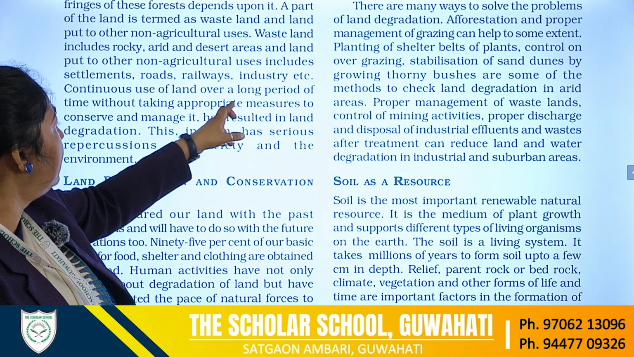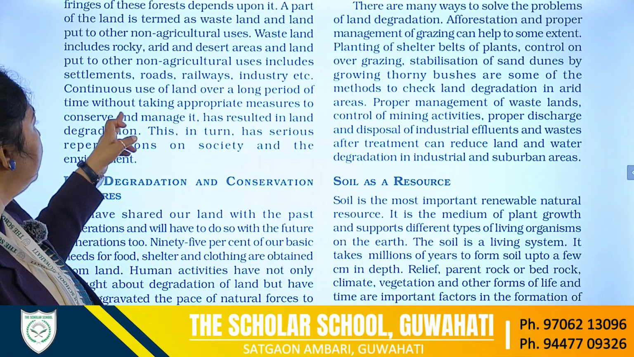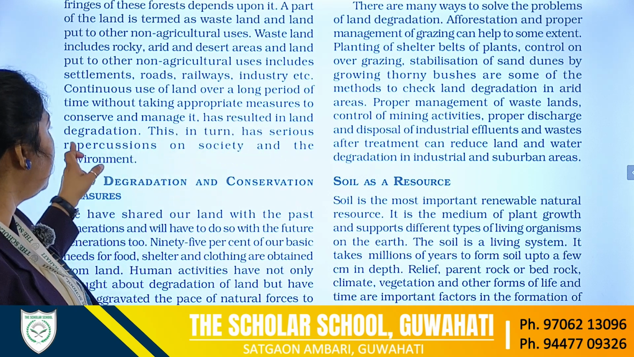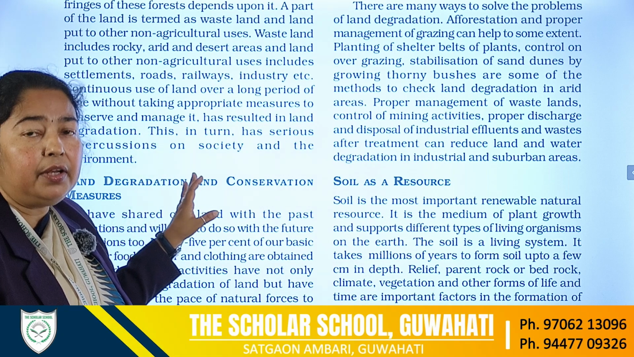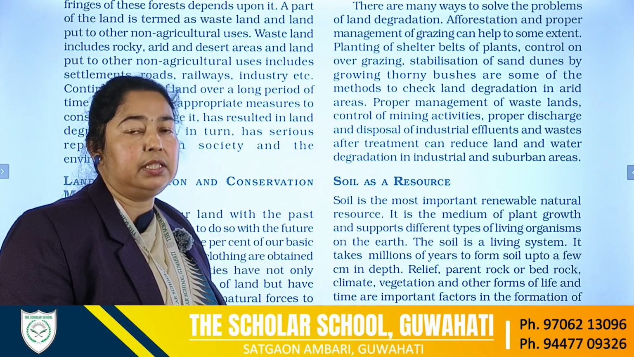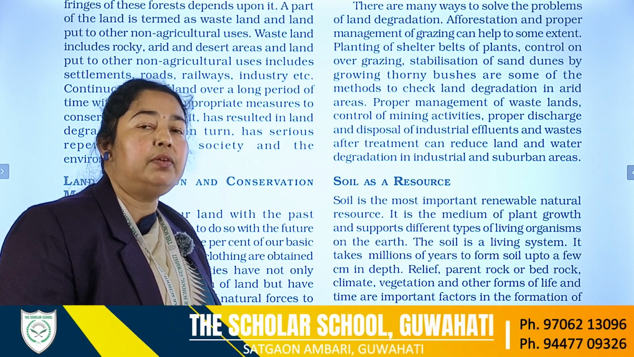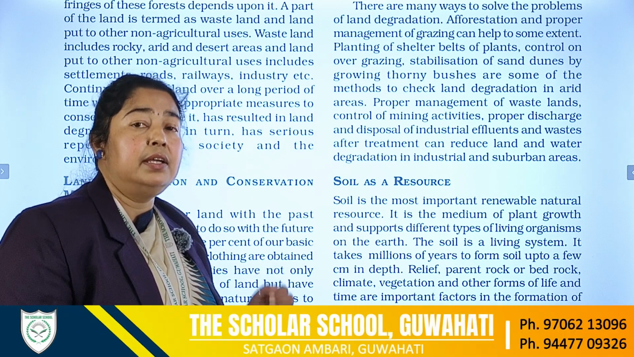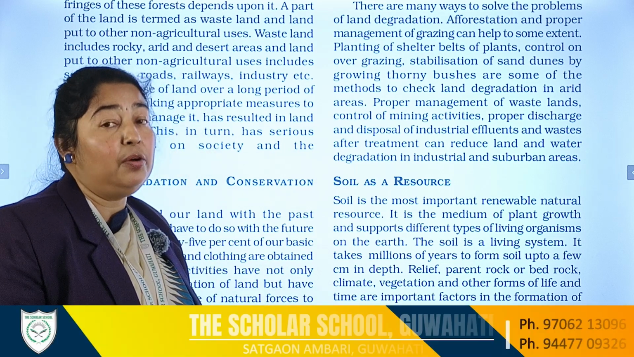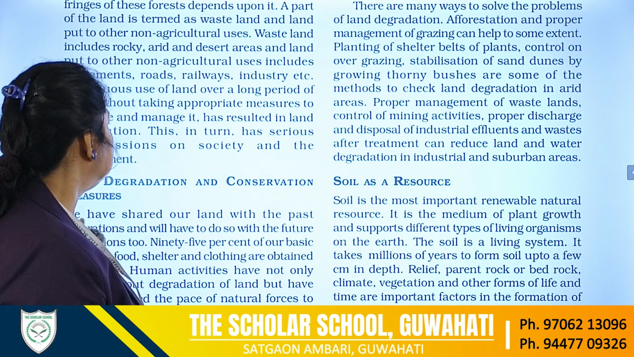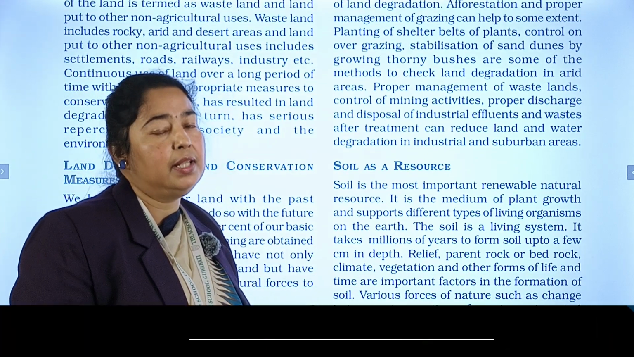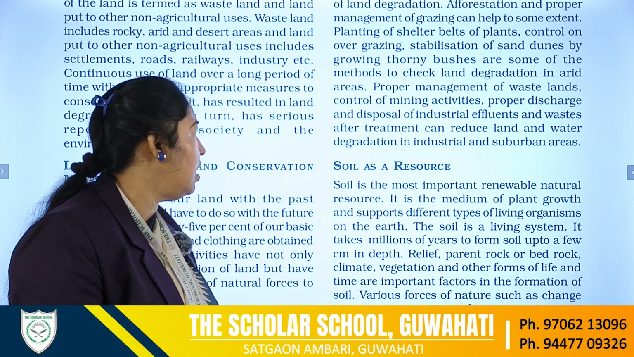So continuous use of land over a long period of time without taking appropriate measures to conserve and manage it has resulted in land degradation. Land degradation means land is degrading in its quality and quantity. When the quality and the quantity degrade, that means the land is degrading. So that is land degradation when we are not taking proper measures to conserve it. So this is another question, that is, what is land degradation? A 1 mark question is asked there.